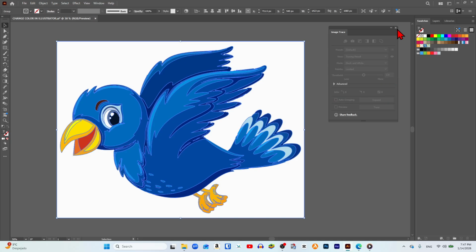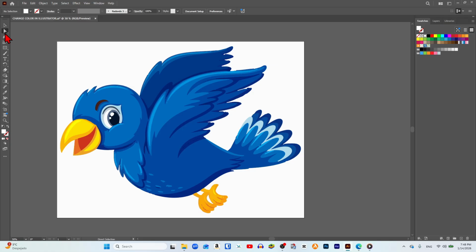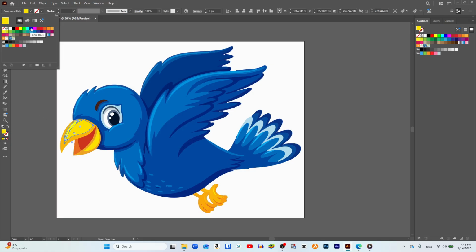Then we close the panel by clicking the X and click outside the canvas to deselect the image. Using the Direct Selection tool, I select this layer of the image. In the color box on top, I pick blue and it changes.